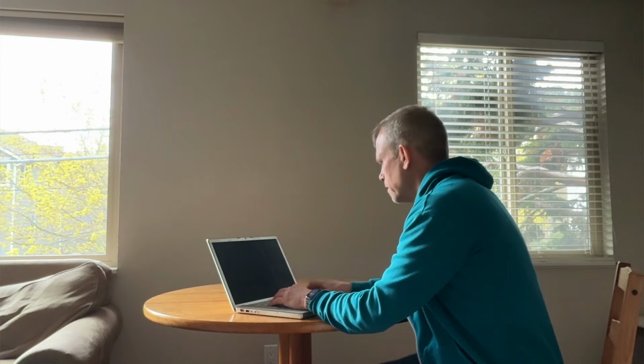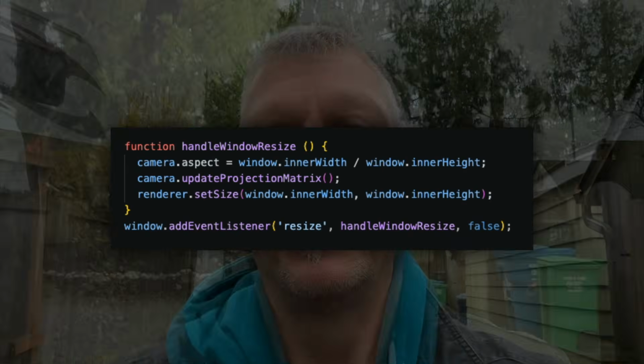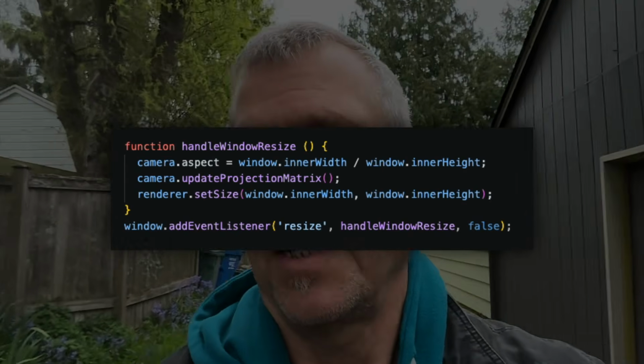Fourth, your renderer or canvas setup is broken. If you forget to call renderer.setSize or forget to append renderer.domElement to the page, you'll be staring at an empty screen. And if the renderer size and camera aspect are wrong, things can get weirdly distorted and get moved off screen. This is why resize handlers matter. Adding this code will automatically update render size and camera projection settings to fix this issue.